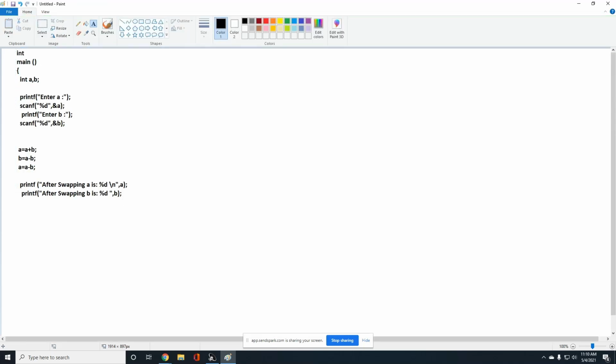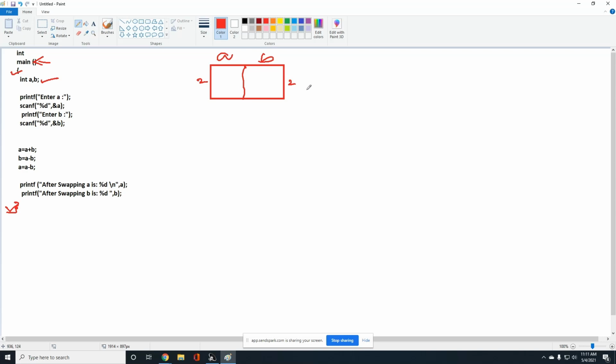If you observe here, I already told you execution will always start from this main method. After this main method, I have the block of the code. Here is the starting point, here is the ending point. Int a, b. By reading this line, it will create integer memory for the variables a and b. So here I have a, b. Integer means 2 bytes, 2 bytes. So memory allocation is done.